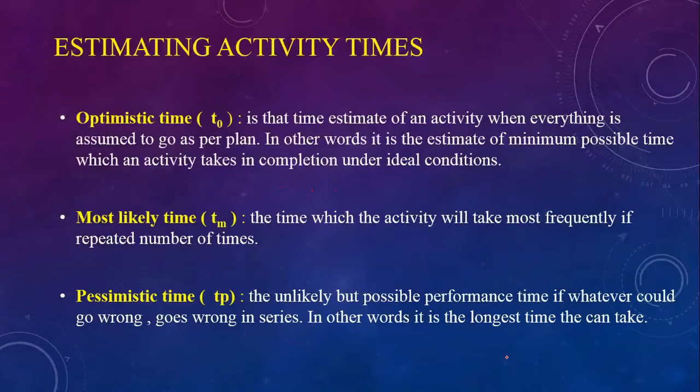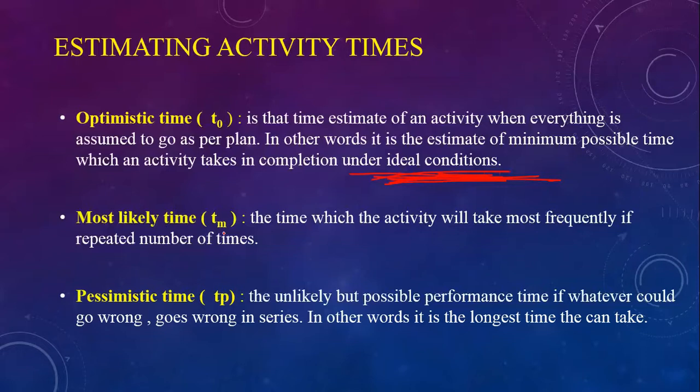So, estimating activities: optimistic time, most likely time and pessimistic time. The optimistic time, T0, is the time estimate of an activity when everything is assumed to go as per plan. In other words, it is the estimate of the minimum possible time which an activity can take to complete under ideal conditions. Note this point, under ideal conditions.